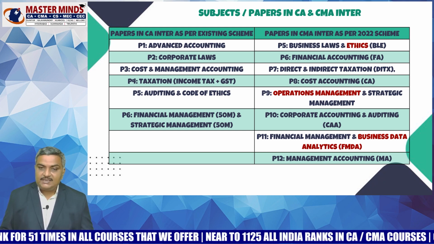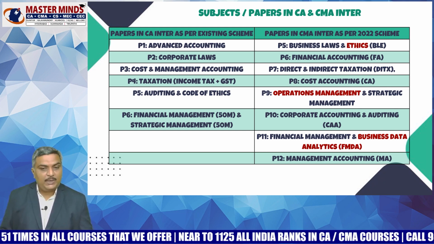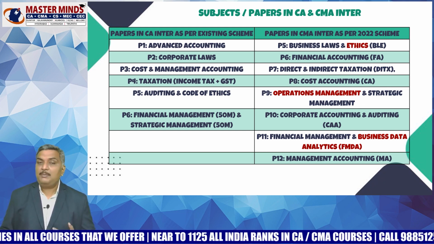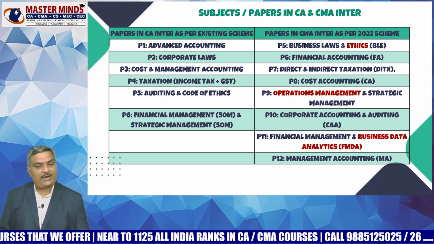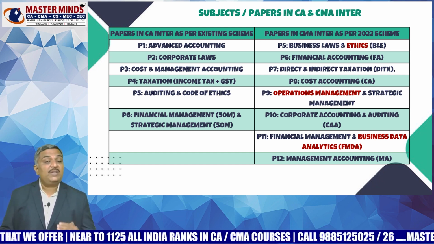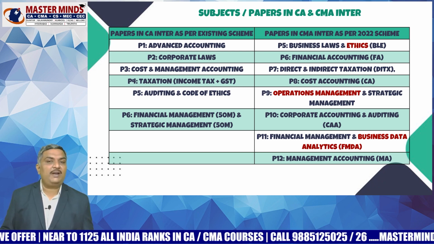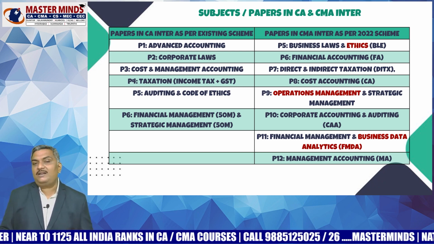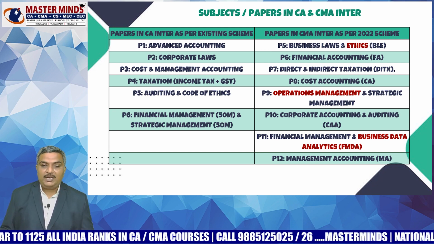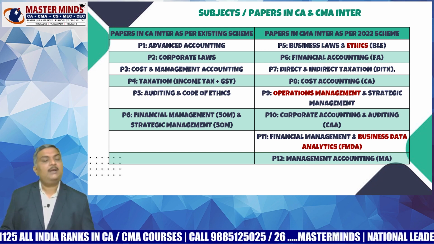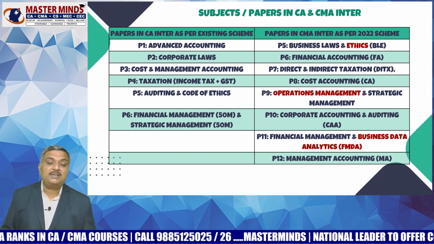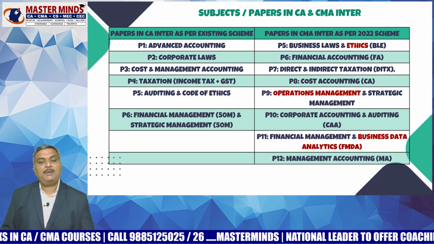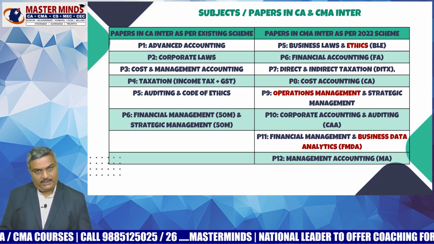And paper 6 is about Financial Accounting, paper 7 is Direct and Indirect Taxation, paper 8 is Cost Accounting, paper 9 is Operations Management and Strategic Management. Of course, this Operations Management you will not find in CA Inter, but you will find in CMA Inter. And paper 10 is Corporate Accounting and Auditing, paper 11 is Financial Accounting, and we have a new subject, that is Business Data Analytics. And paper 12 is Management Accounting.